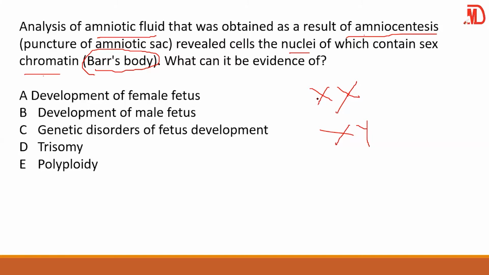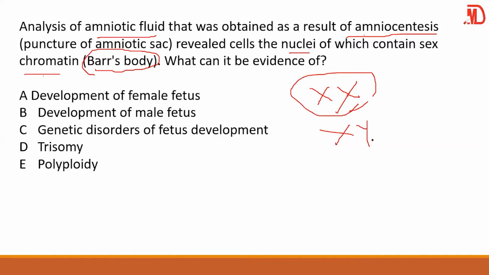If there's a presence of an inactive nuclei, which is the bar body, a bar body simply means an inactive X chromosome. In females, they have one active and one inactive. In males, they do not have any inactive. They do not have a bar body.